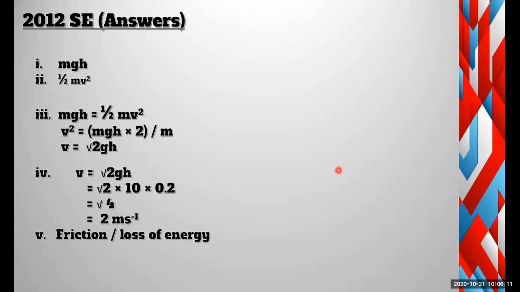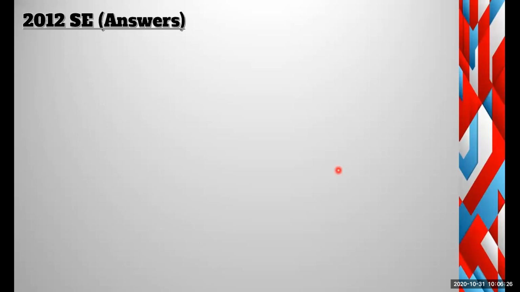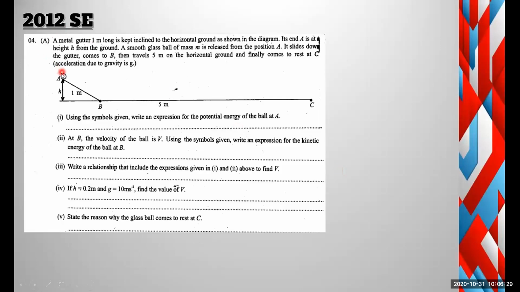Okay. Here are the answers. The first one is mgh. Second one, half into mv square. How are potential energy and kinetic energy the same? From the place A it has potential energy. Once it is coming down, it becomes kinetic energy, right? So this potential energy has become kinetic energy according to the energy conversion law. Energy cannot be destroyed or created. It can convert from one form to another. So here potential energy will become kinetic energy.